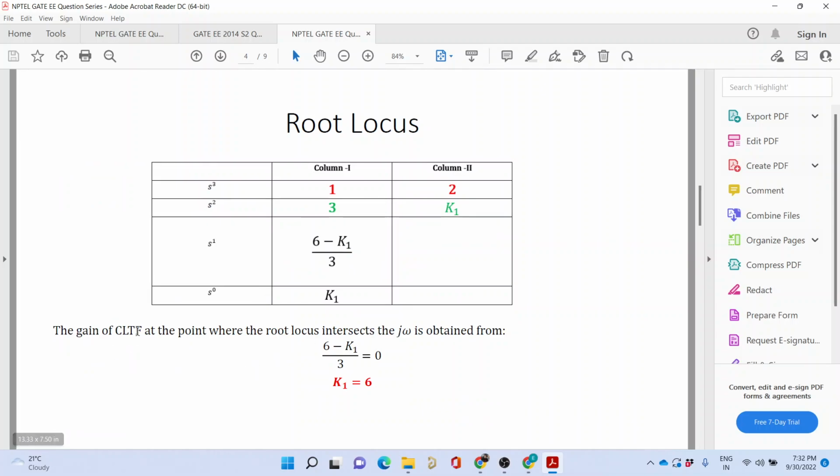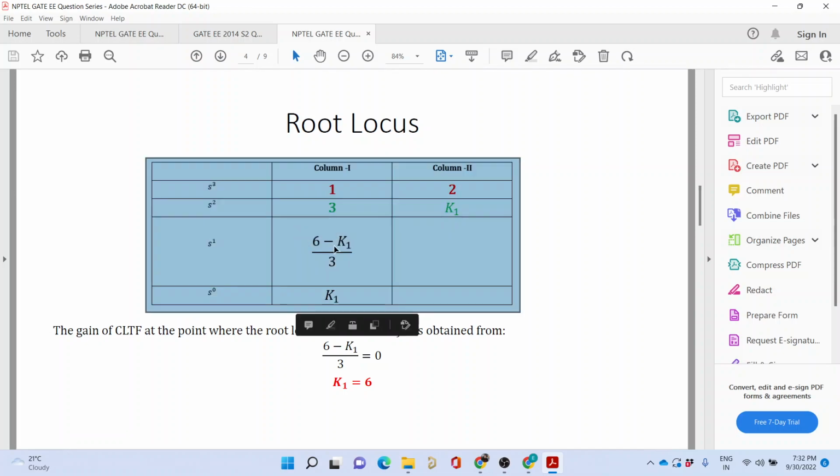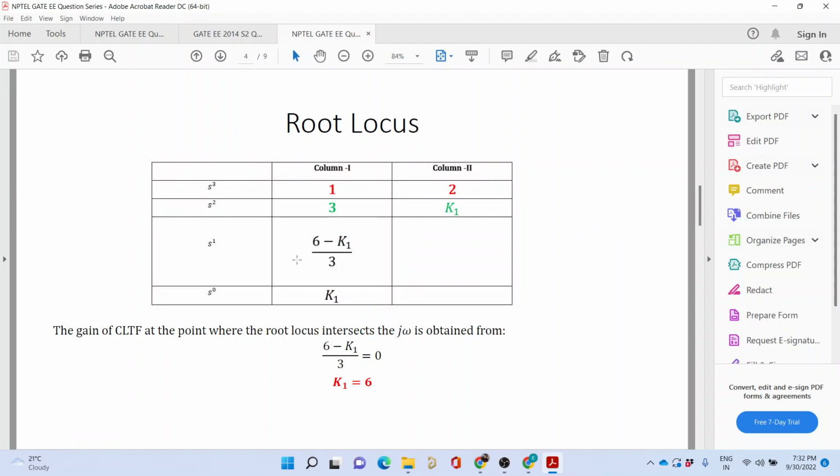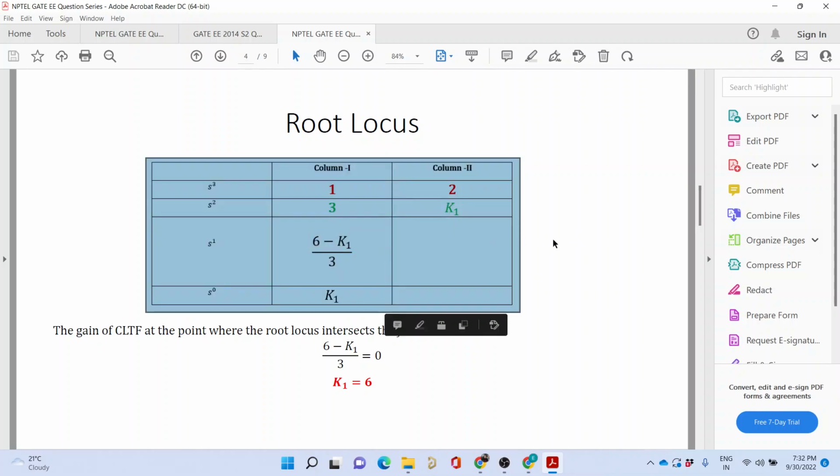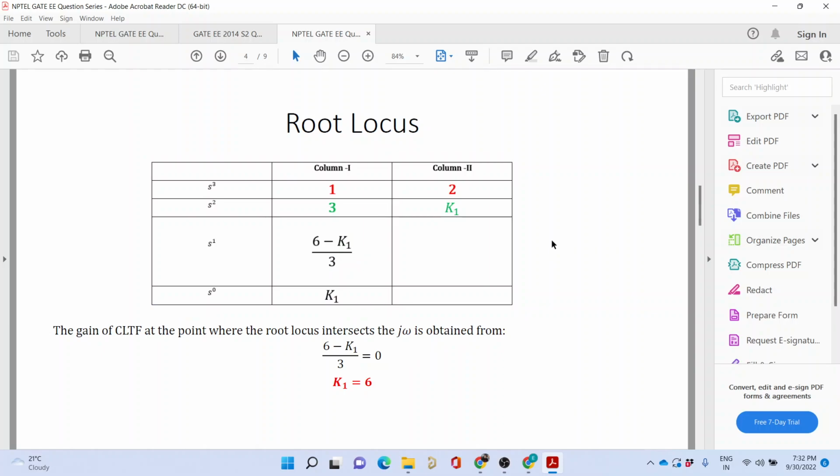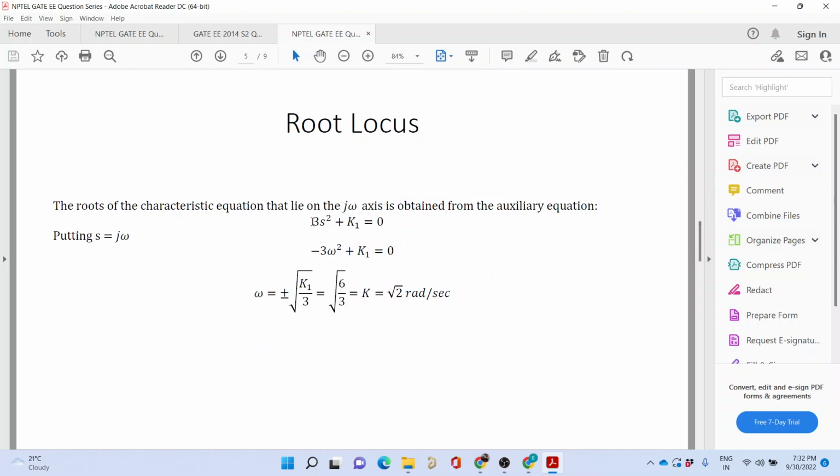When k1 equals 6, this element would go to 0, and if this element goes to 0, I know that there are two poles existing on the imaginary axis. How to find the poles? You have to solve the auxiliary equation: 3 of s square plus k1 equal to 0, where k1 is 6. So this is what I have done.